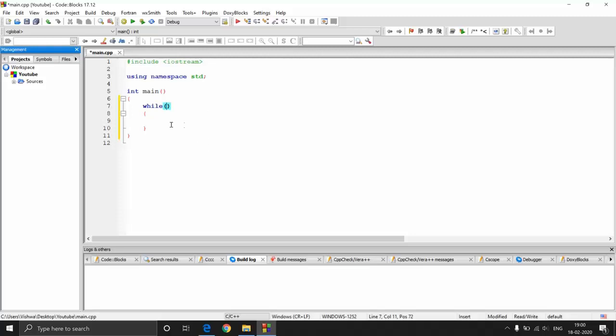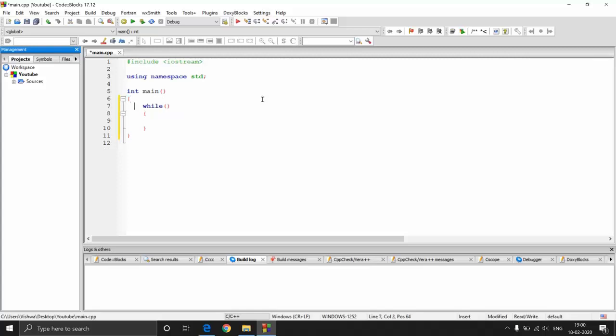integers as booleans. In C++, integers are supported as booleans. So 0 is considered to be boolean false and any other number except 0 is true. You can pick any number from the integer range, but generally people tend to use 1 as true because 0 and 1 make the binary numbers. Since 0 is false, people use 1 as true, but you can basically use any number except 0 to make it true.